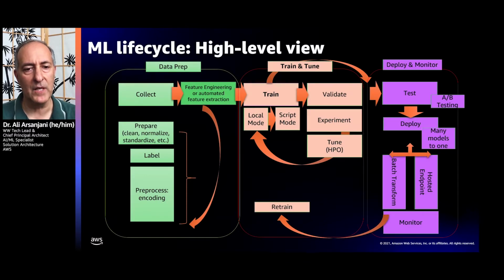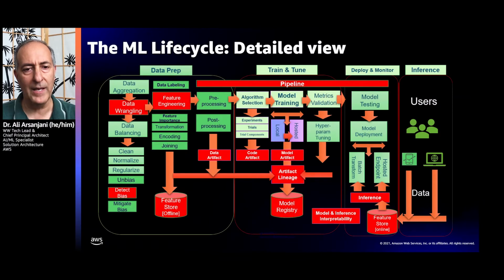Initially, the ML lifecycle, which you all probably know very well, had the data prep, train and tune, and deploy and monitor parts of the lifecycle. And the industry has been adamant about augmenting this with additional capabilities. These capabilities were provided to us last re:Invent by AWS.